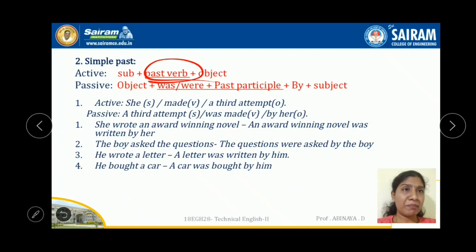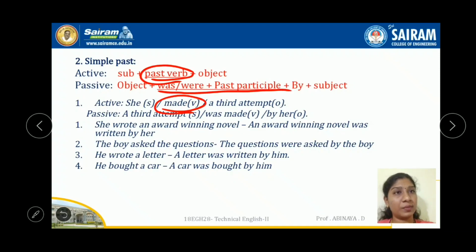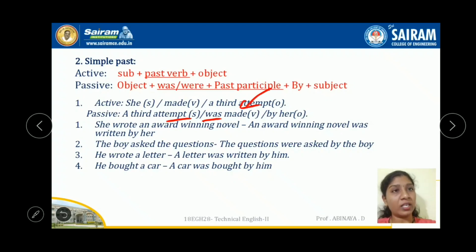Active: she made a third attempt. So she is the subject, made is the verb, a third attempt is the object. Made is past tense, so the sentence is past tense. A third attempt, the object, comes as the subject here. Made has to change into was or were plus past participle. If it is singular, go for was; if it is plural, go for were. Here the attempt is singular, so was. The past participle of made is made only. Made, by is default, and she here changed into her. Whenever you come with she, the object pronoun is her only.